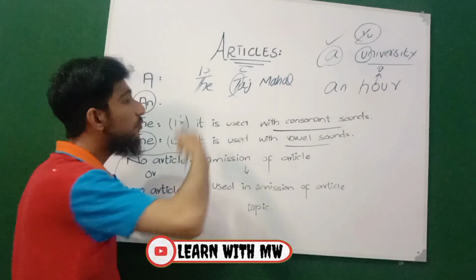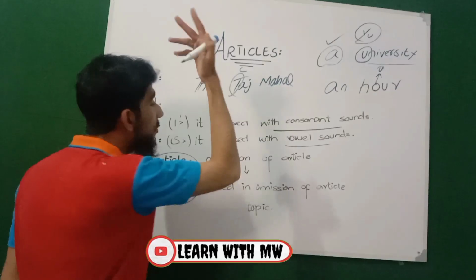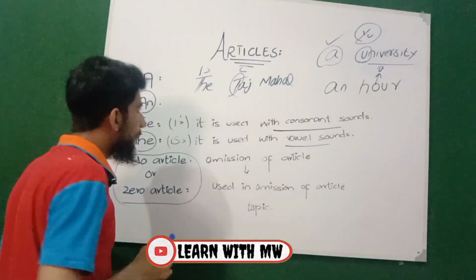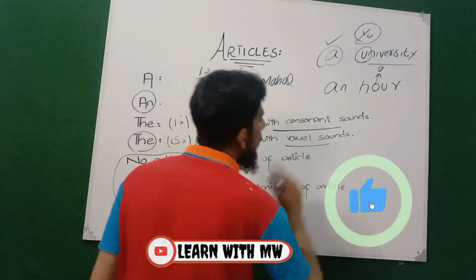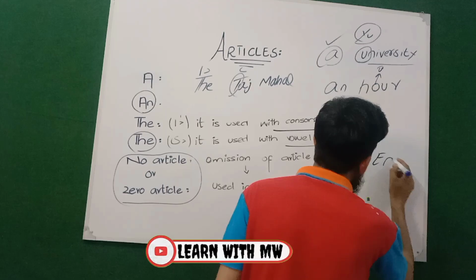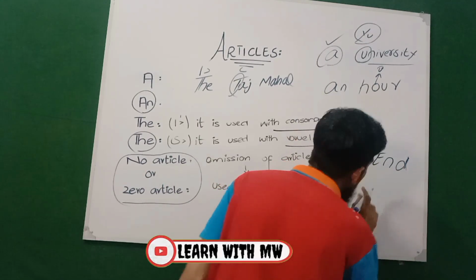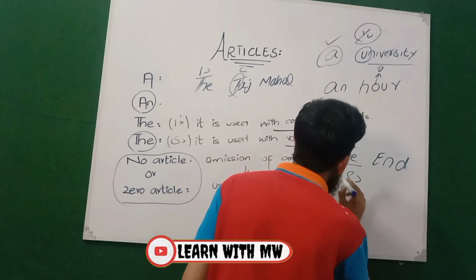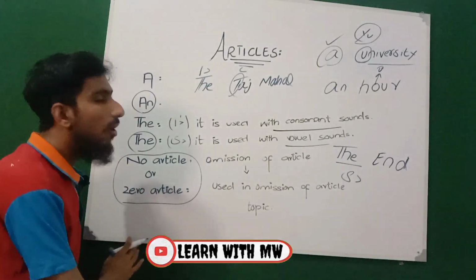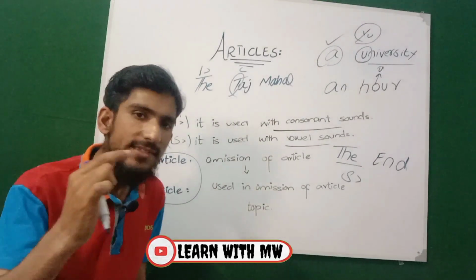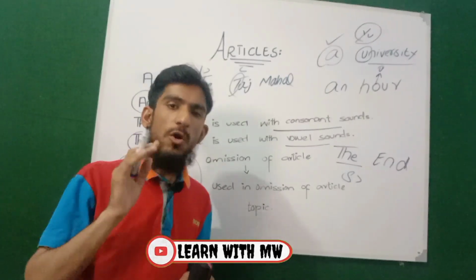Now in the upcoming videos we will learn when we will use "a" and when we will use "the" in very detail. And now keep in mind and look at this: "the" is used with a vowel sound. For example, I use "end", which is also a noun. Now with "end", if I use "the", it will be pronounced like "thee". So the correct pronunciation will be "thee end". So, no article or zero article or omission of article is a very separate and complete topic. We will discuss it in later videos. Don't be worried about it.